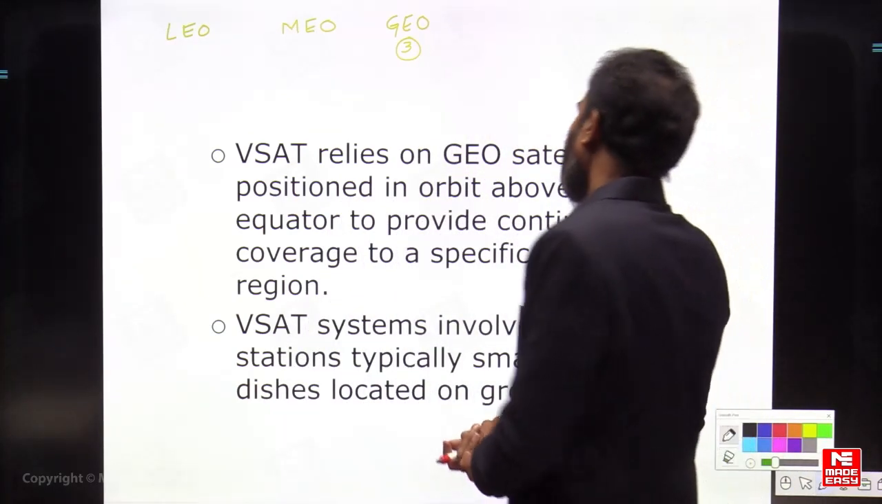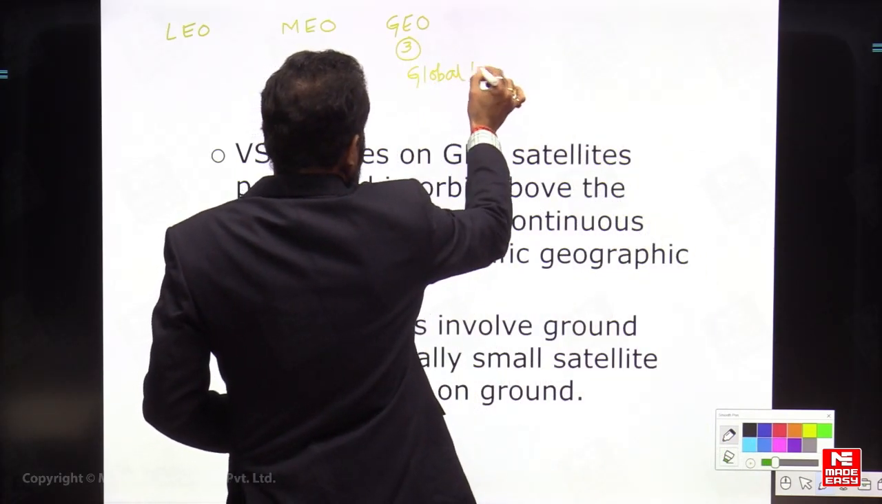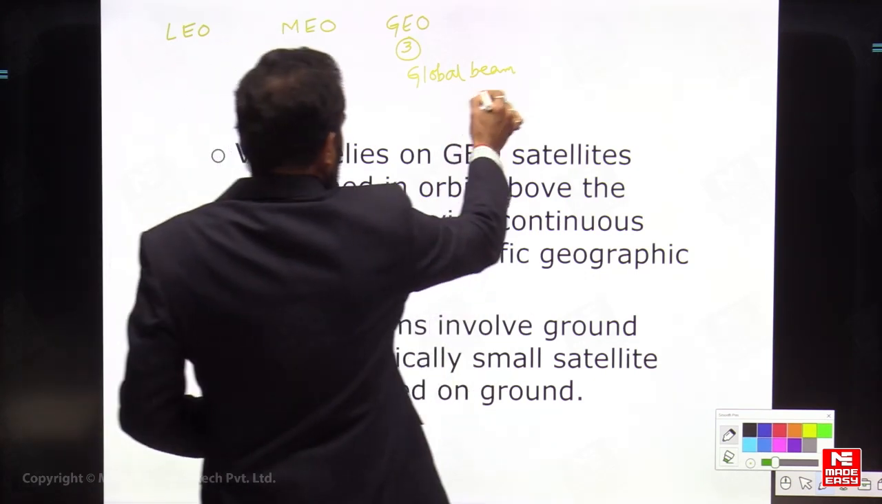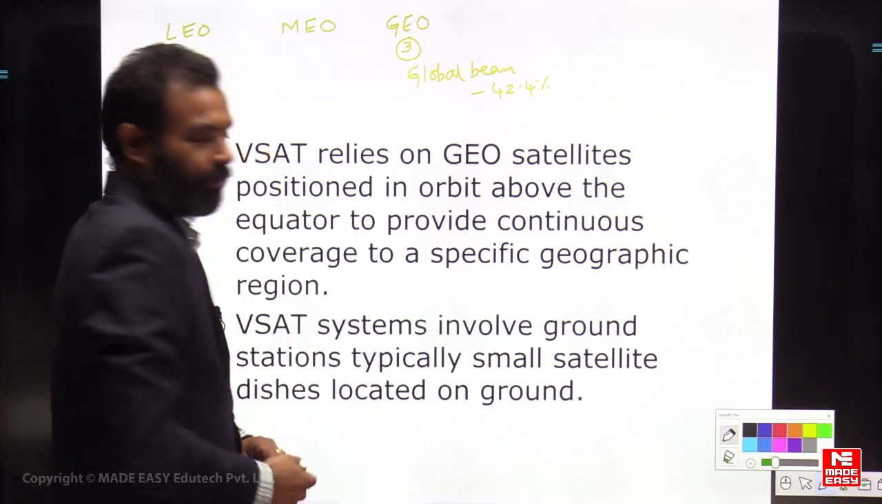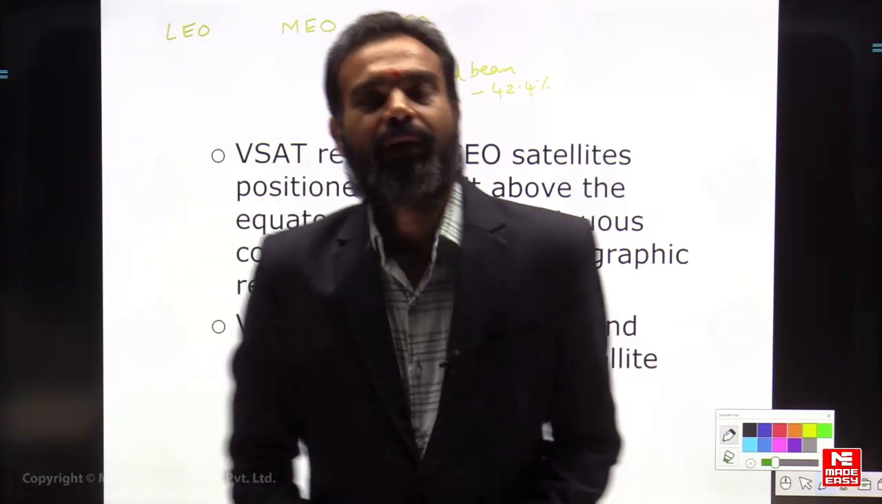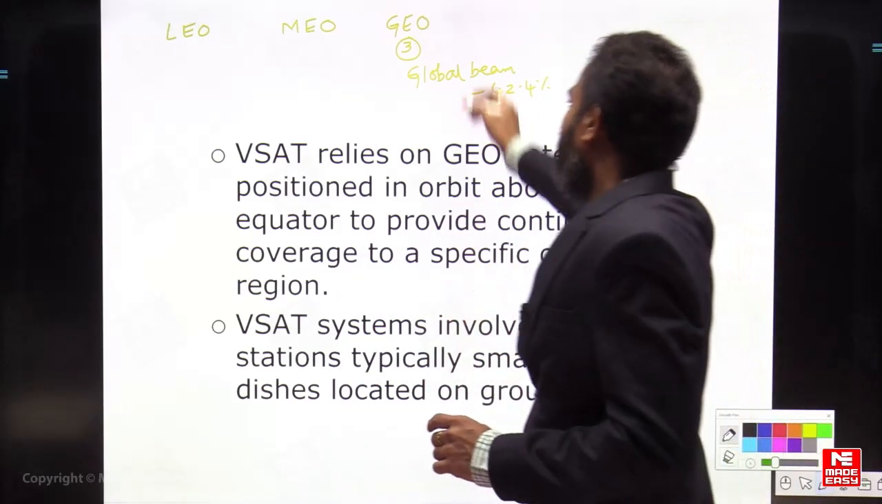So providing the global beam, it covers a portion of the earth. Almost 42.4% of the earth's portion is covered by one satellite, and a specific location can be covered and provided with communication. This is the main thing that you must apply. So VSAT is used in GEO.